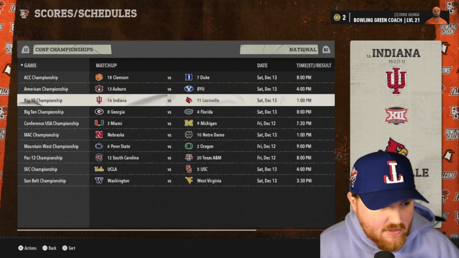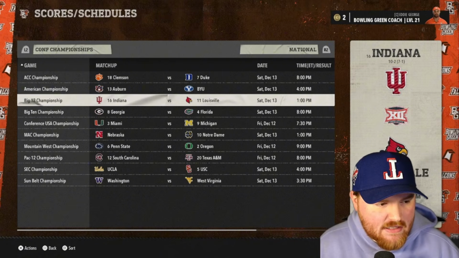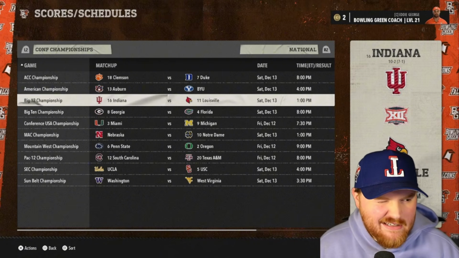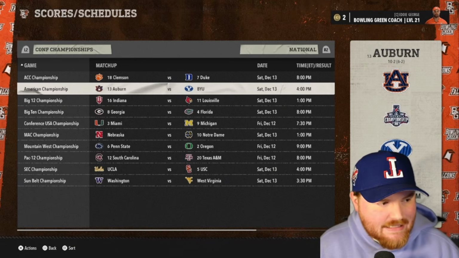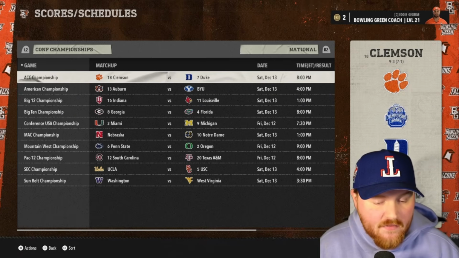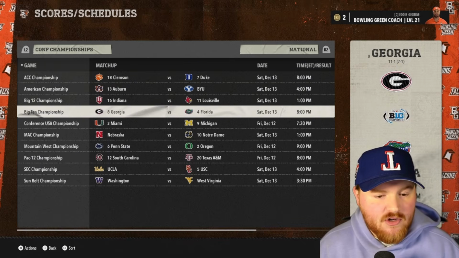Okay, this is an interesting one. Louisville and Indiana, 11-16. That is a big one there in the Big 12. That's the IJKL conference. Auburn is in our conference championship game. They're number 13. Duke, of course, is up there. They're 12-0 at number 7. So that's one of those ones where you see a little bit of disrespect based on their ranking.